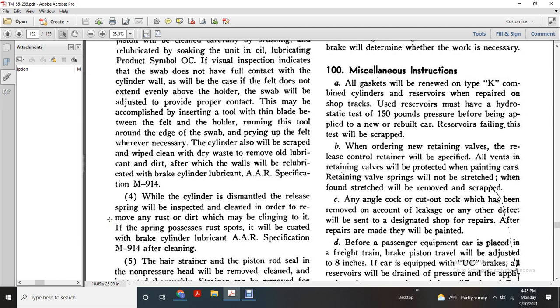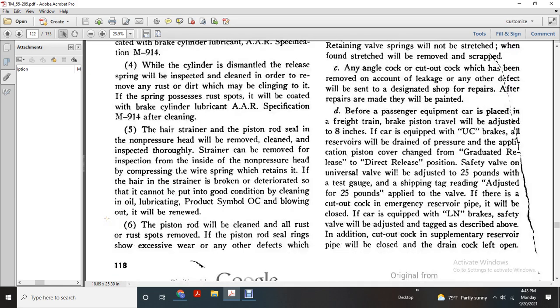An angle cock with the cutout cock has been removed with the account with leakage. Any of the defect will be sent with the designated shop with the repairs. After the repairs made, they will be painted before the passenger equipment. The car is placed in the freight train.